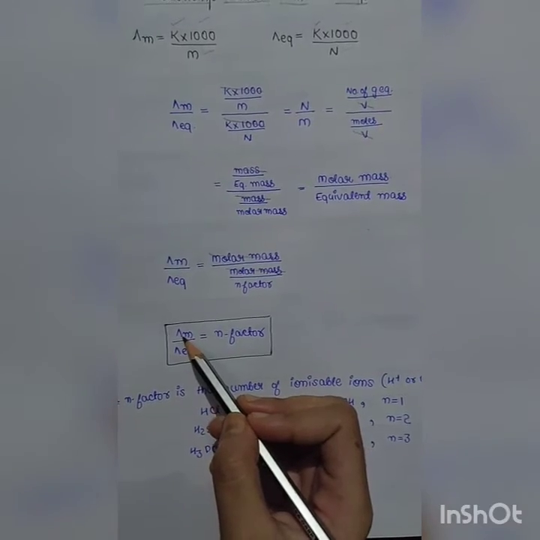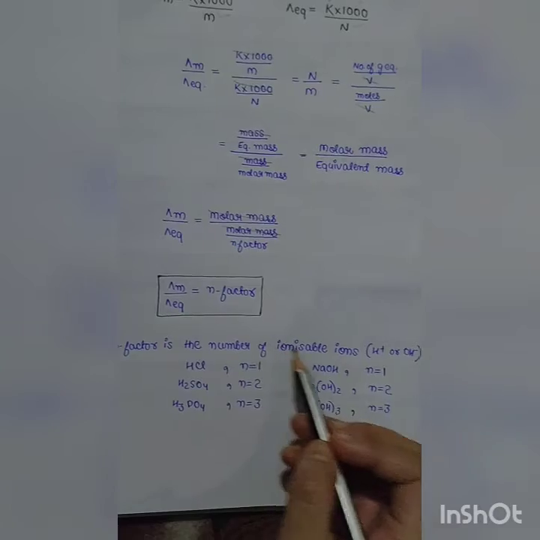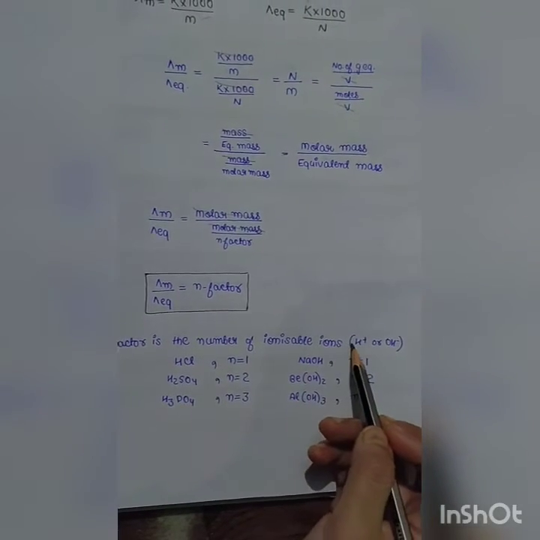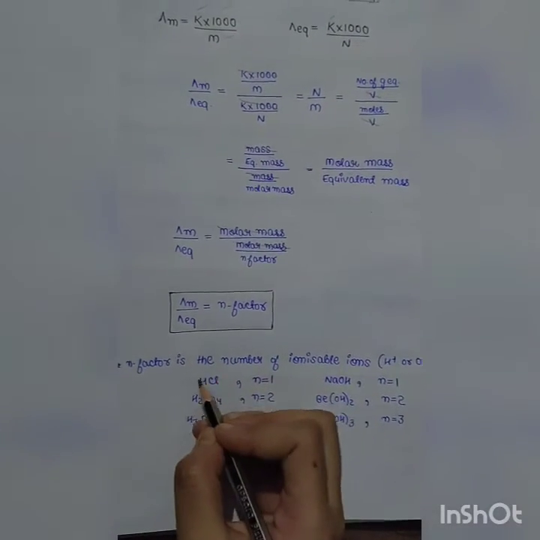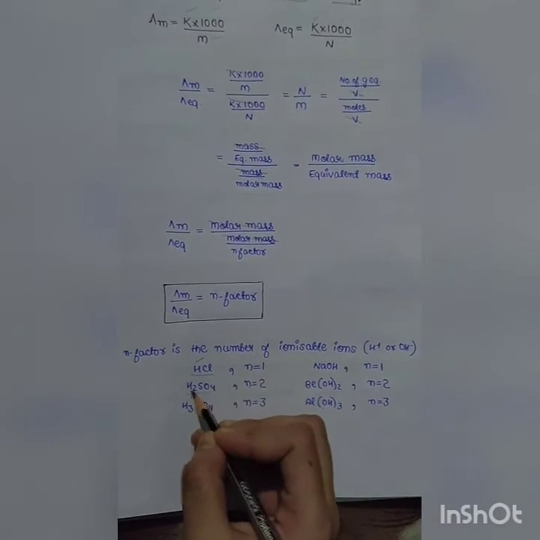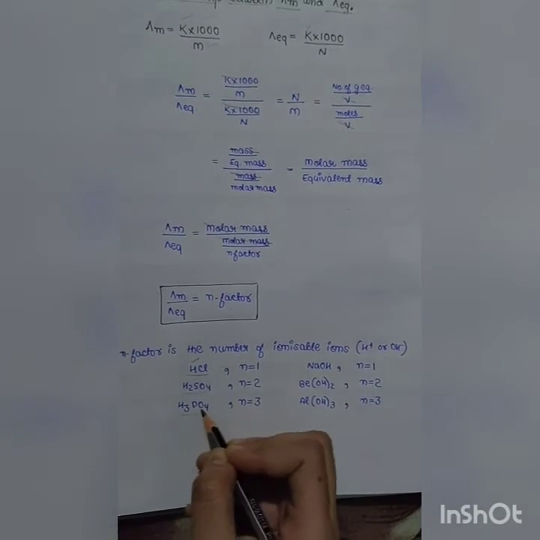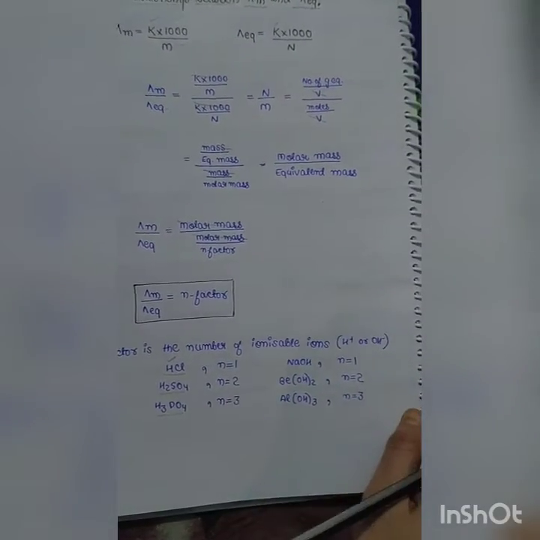Now equivalent mass is molar mass upon n factor, molar mass and molar mass will get cancelled. That means molar conductivity upon equivalent conductivity is equal to n factor, where n factor is the number of ionizable ions, either H positive or OH negative. For example, in case of HCl, number of ionizable H positive is 1. In case of H2SO4, number of ionizable H positive is 2. Whereas in case of H3PO4, number of ionizable H positive is 3.